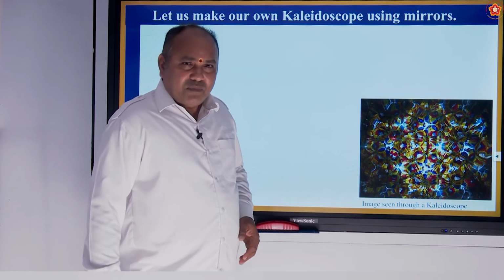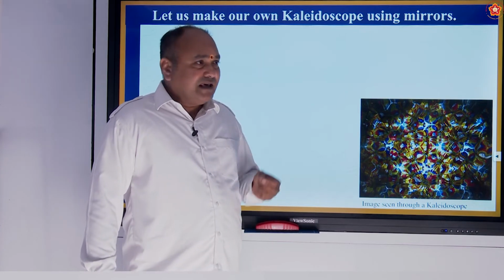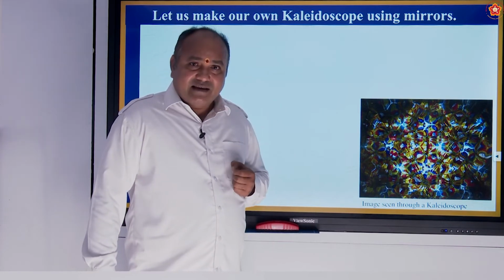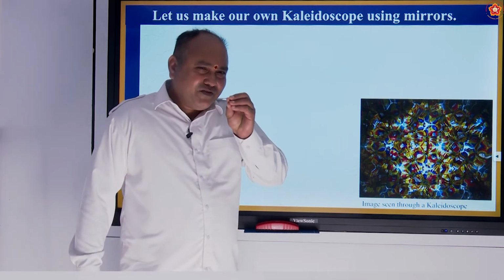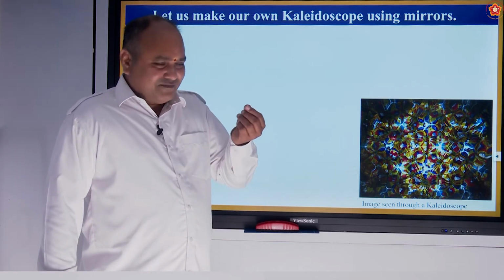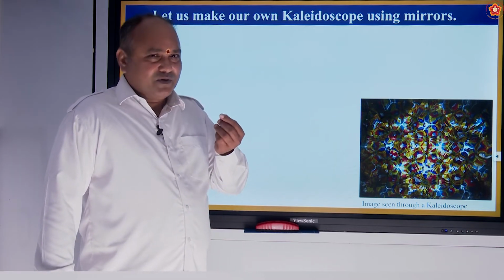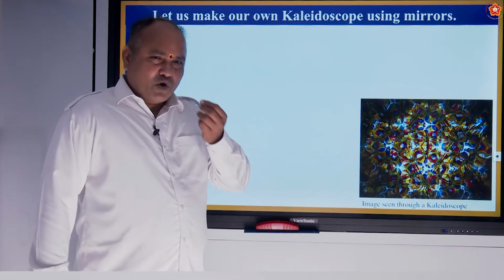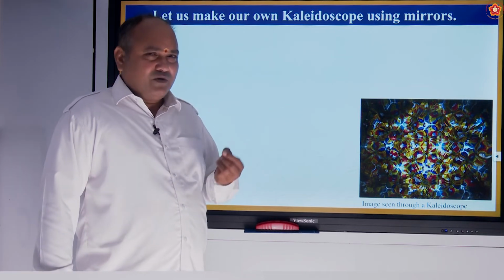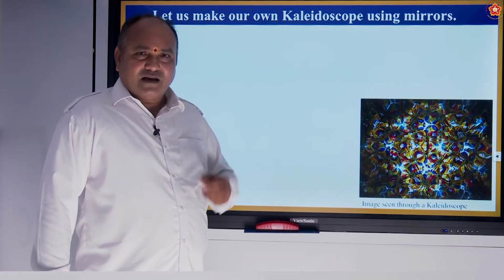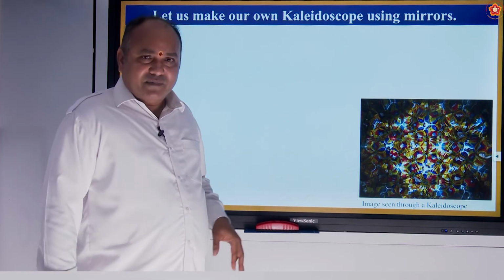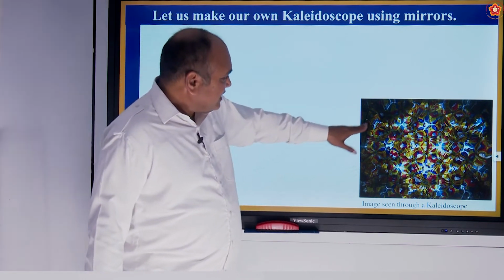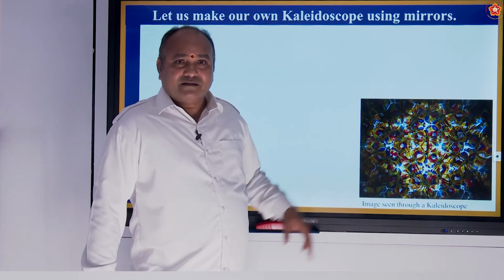But do you think that many objects are there in this? No, there are actually few objects like colored papers or some chocolate wafer pieces or colored beads, the thermocol beads. When it reflects with multiple mirrors, like 3 mirrors, it gives such a pattern.